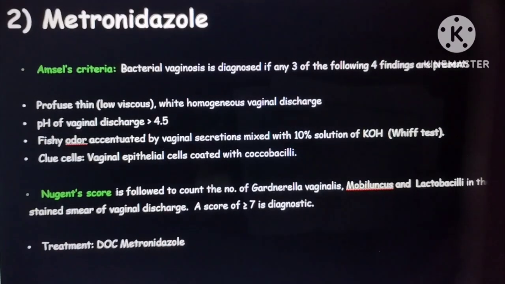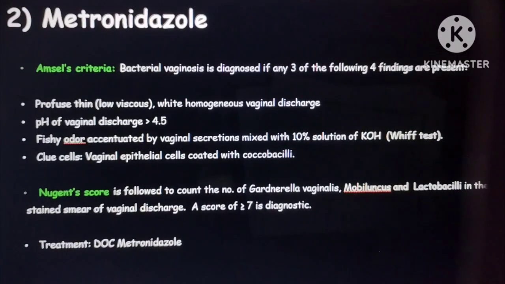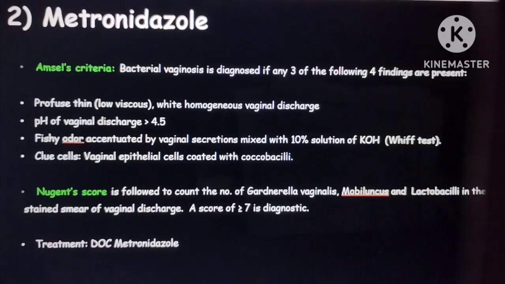If you want to remember, one is the Amsel criteria. There will be a profuse discharge, which is an important factor, and then the pH will be more than 4.5 and there will be a fishy odor which is aggravated by adding 10% potassium hydroxide, that is called the whiff test. And there will be clue cells, that is vaginal epithelial cells which are coated with cocobacilli. Among the four findings, if any three criteria are present, it is positive.